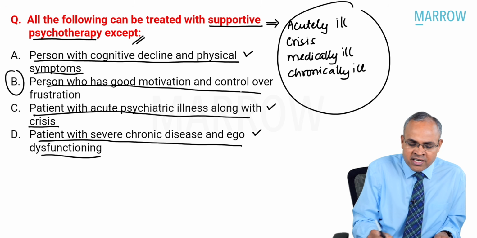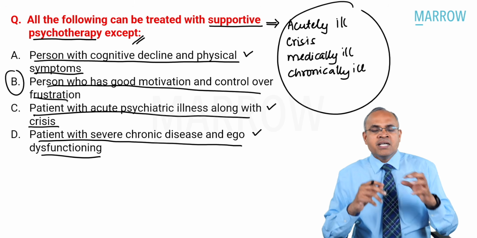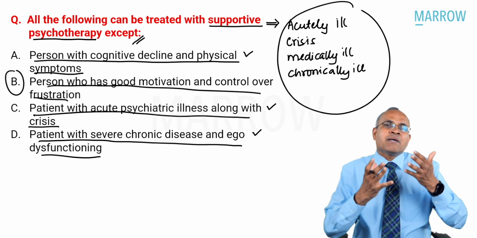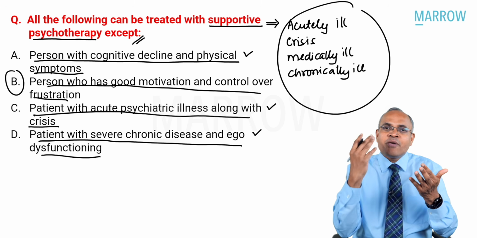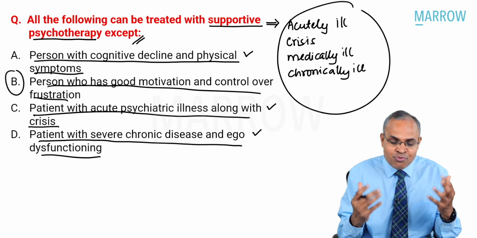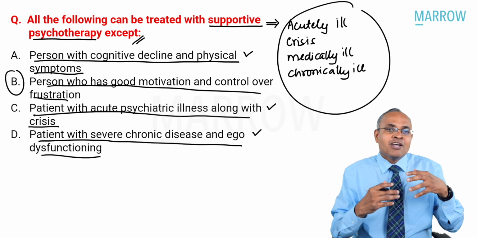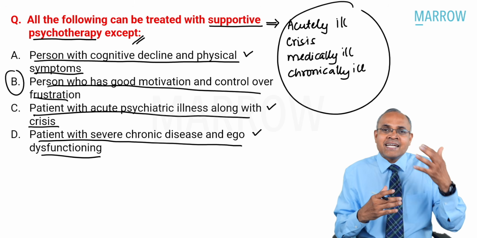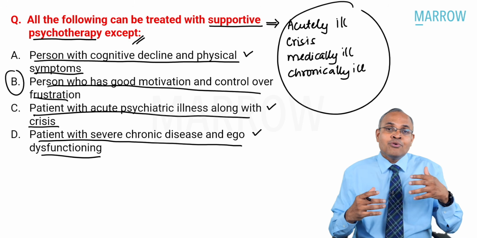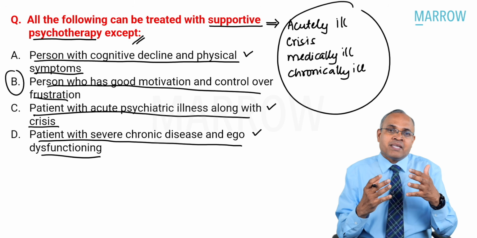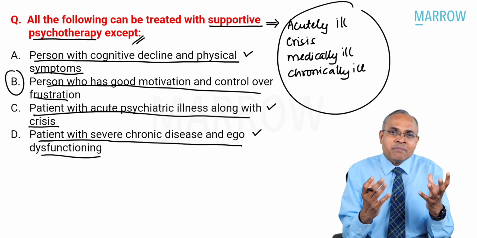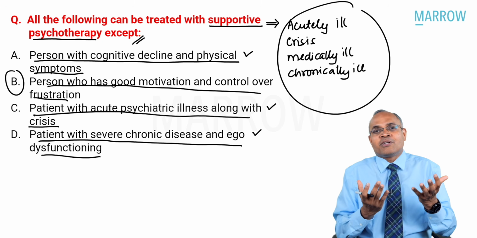A person with good motivation and control over frustration is a person who doesn't need just supportive psychotherapy. You can go beyond. You can do much more work. You can do different kinds of psychotherapy, like, for example, cognitive behavioral therapy, dialectical behavioral therapy. You can do insight facilitation therapy. You can work more deeply with the person. You just don't need to do supportive psychotherapy.